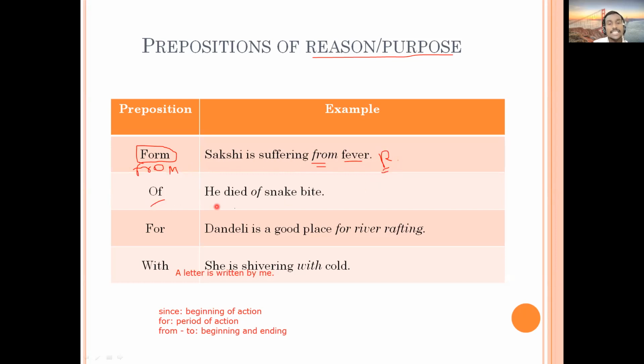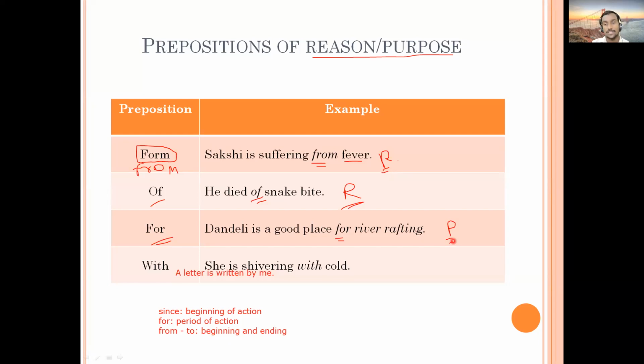"Of." He died of snake bite. Because of what? Again here you are getting reason, because of snake bite. Next is "for." Dandeli is a good place for river rafting. What is "for" here? It is purpose. For what?